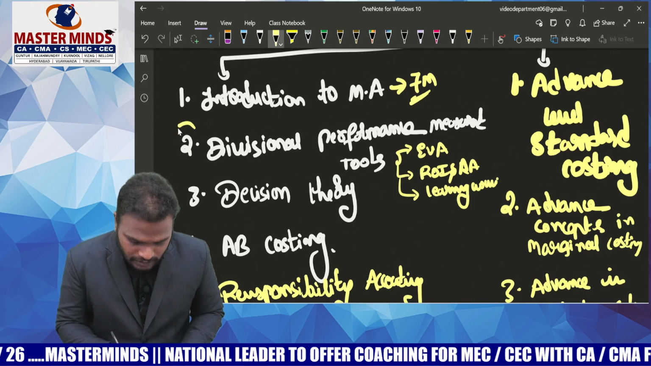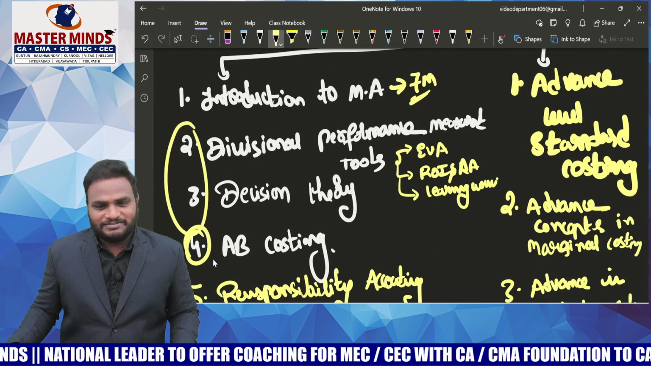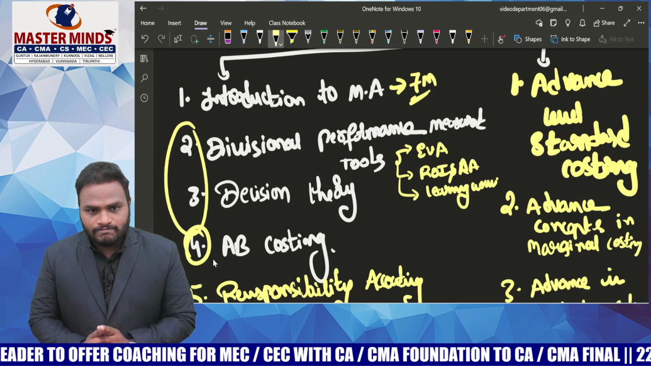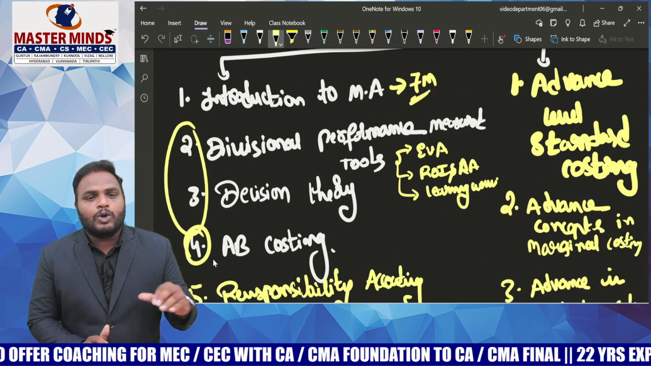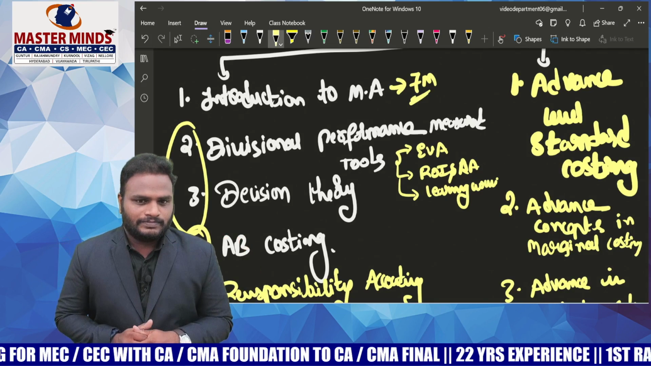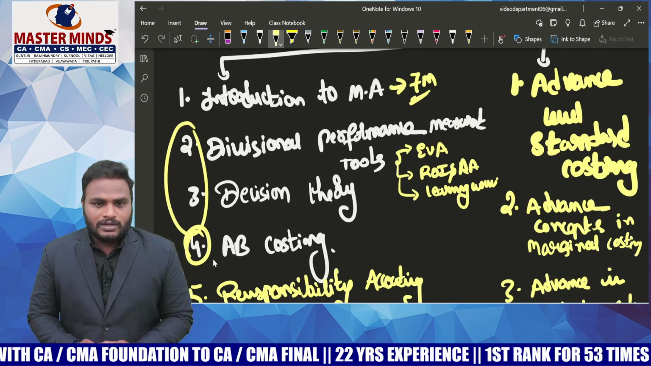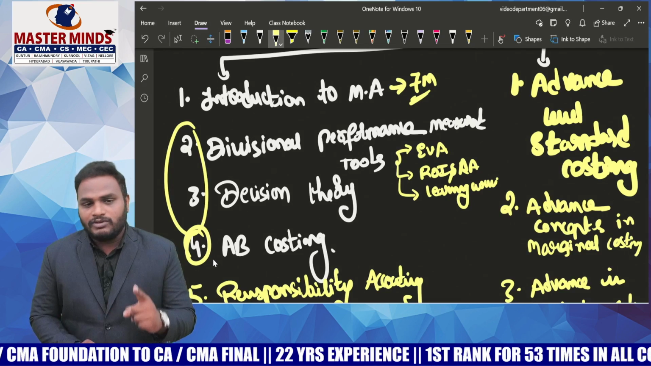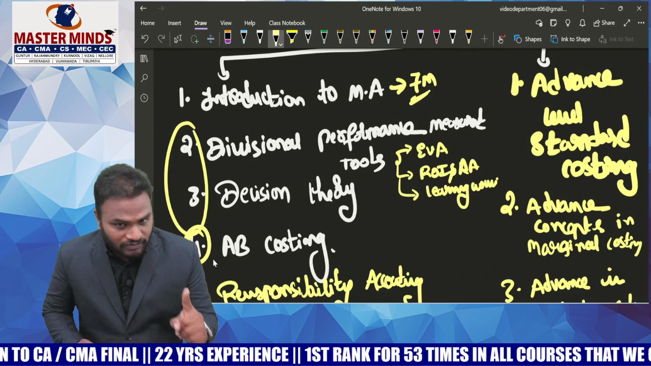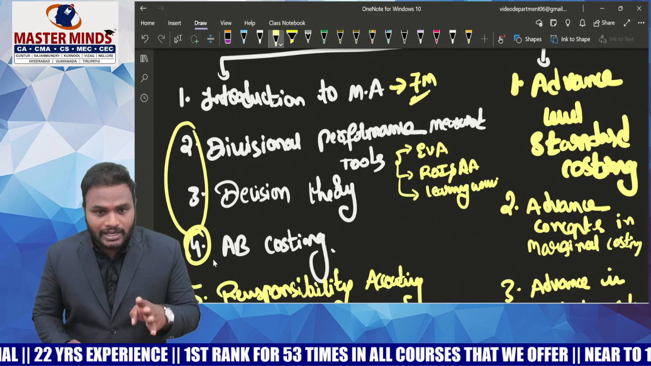Now, after completion of these two, come to A/B costing. Our favorite chapter and the easiest chapter. Yes, I agree. Please practice 2 to 3 questions from A/B costing and see the highlighted points in the remaining problems. The methodology is the same for all the problems. Please practice at least 2 to 3 problems. Definitely you will get 10 marks from A/B costing, 7 marks from introduction, 14 marks from divisional performance tools, 10 marks from decision theory. 40 plus marks covered here, excluding MCQs.